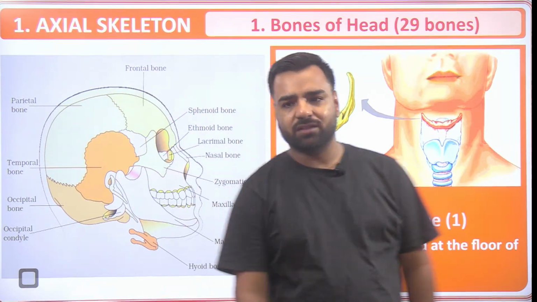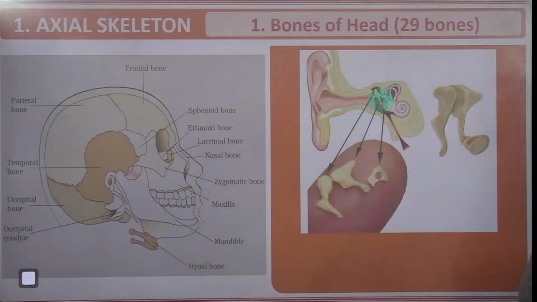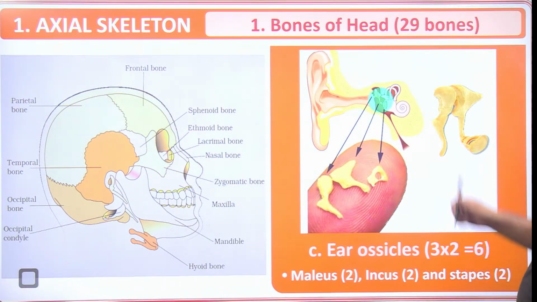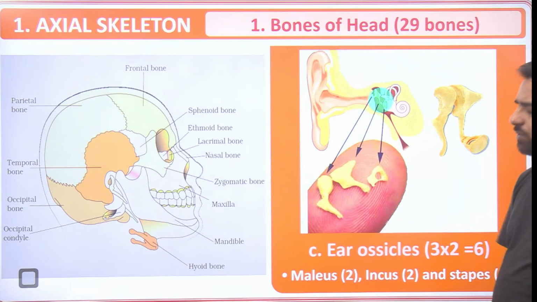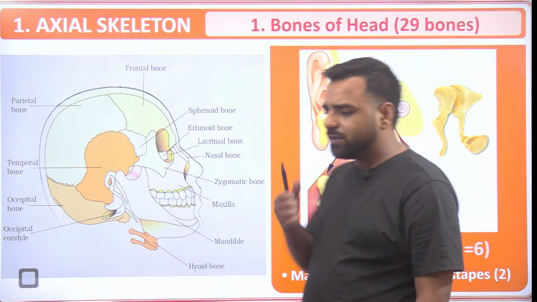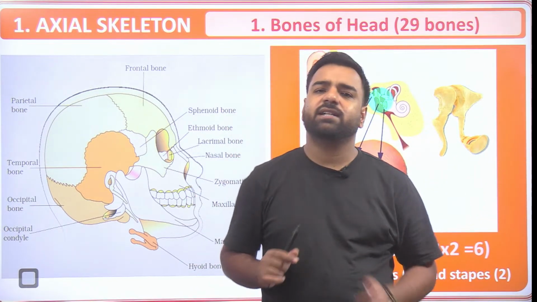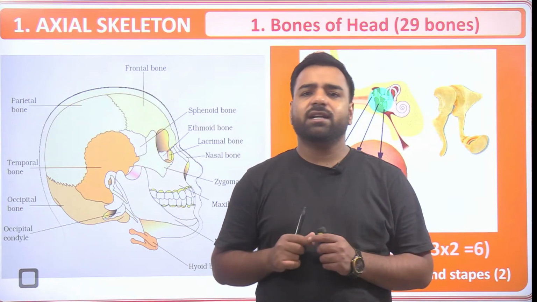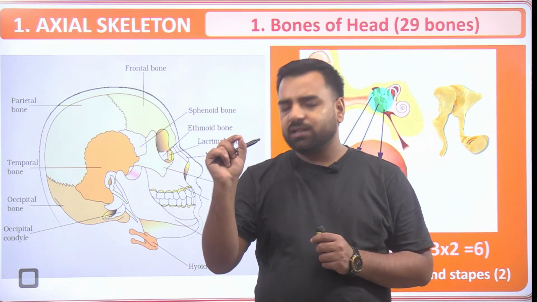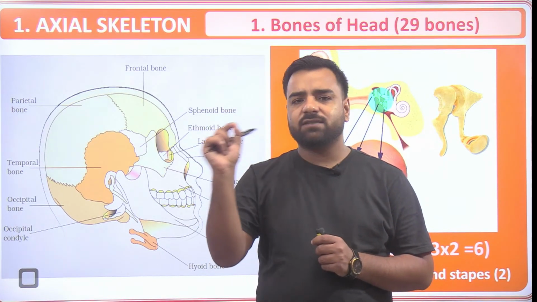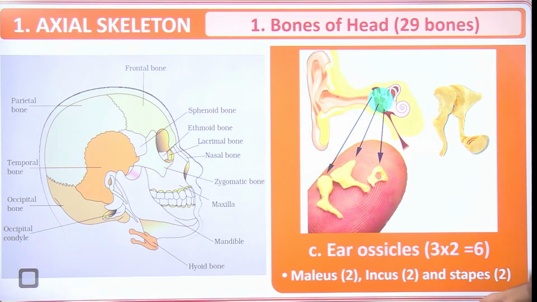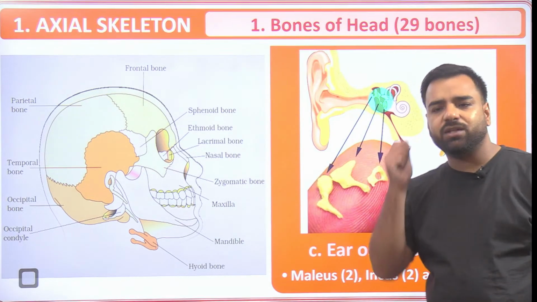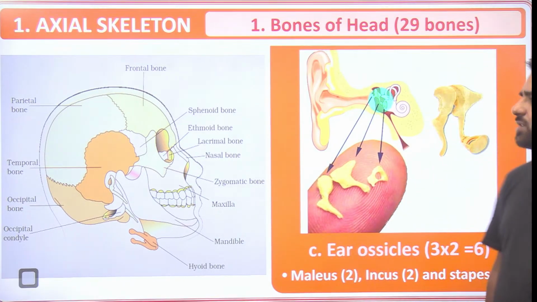Okay, proceeding further. So that was about 29 bones. Now guys, this is the ear section. Within the ear, you will find 3 more bones, and as discussed, whenever we call someone, we use a small device known as a SIM. So the SIM card that you're using can be used as a trick. S stands for stapes, which is the smallest bone, then incus and malleus. These are the ear ossicles, and obviously you have 2 ears, so 3 times 2 gives you 6 bones. Next.